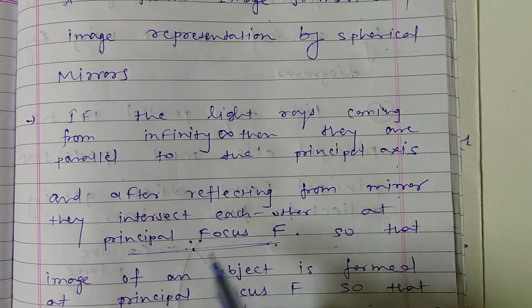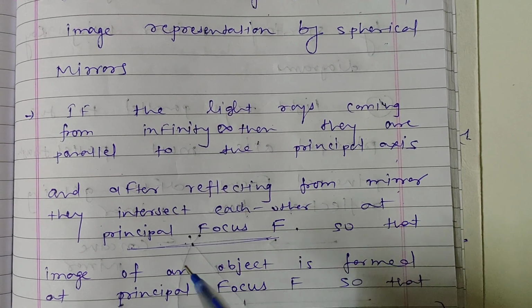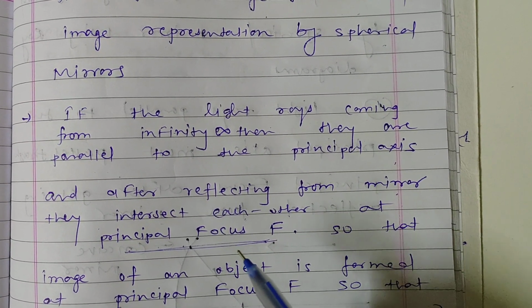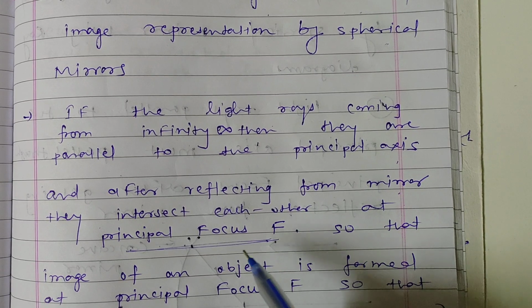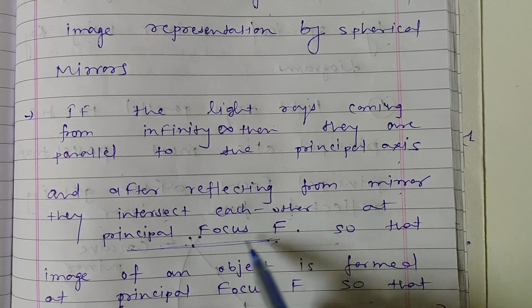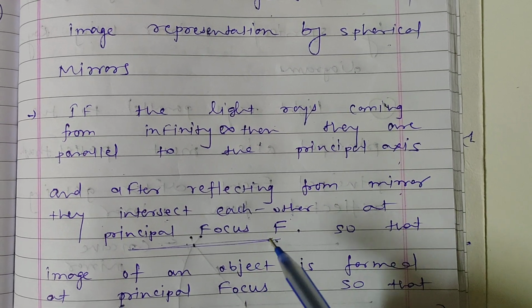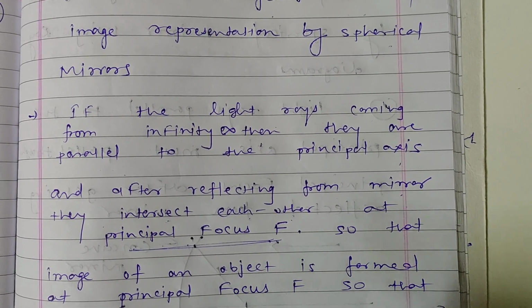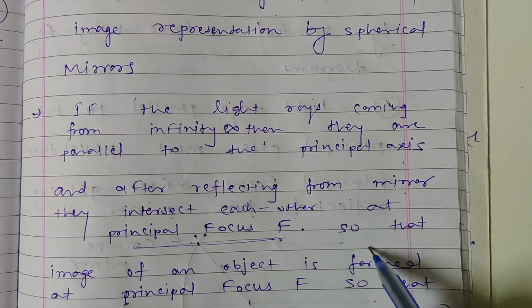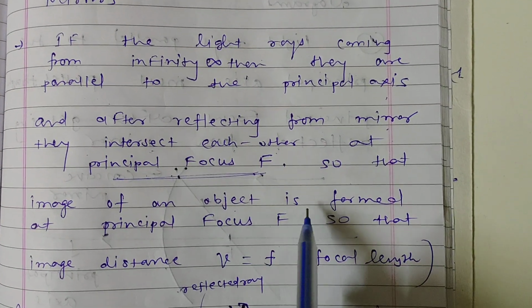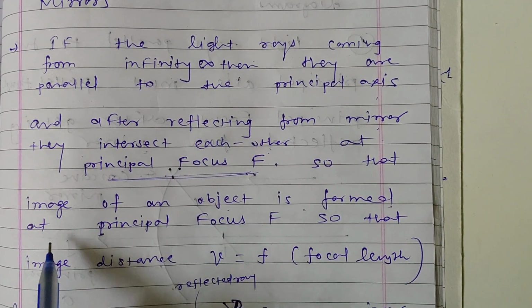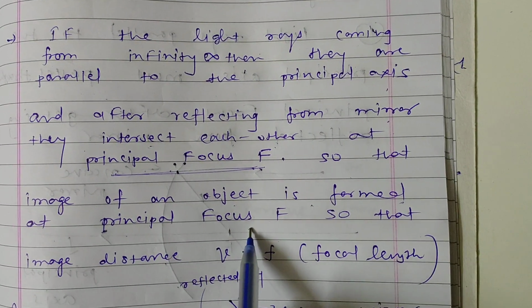If two light rays are parallel to the principal axis, then they must intersect each other at the principal focus. And as the two reflected rays intersect each other, the image is formed, so the image of an object is formed at the principal focus.